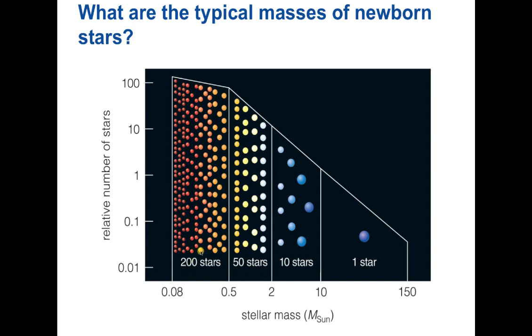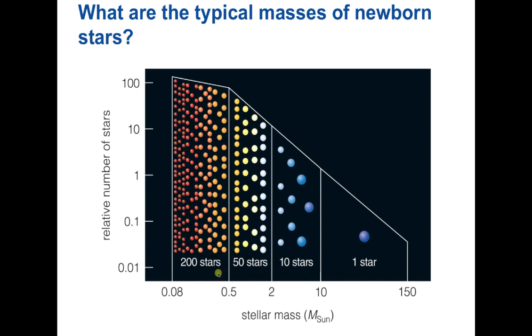So these are low mass stars, these are kind of medium mass stars, and these are high mass stars. And 10 stars are in the 2 to 10 times the mass of the Sun, and only 1 star is between 10 and 150 times the mass of the Sun. So this is our observations. This is what we see.